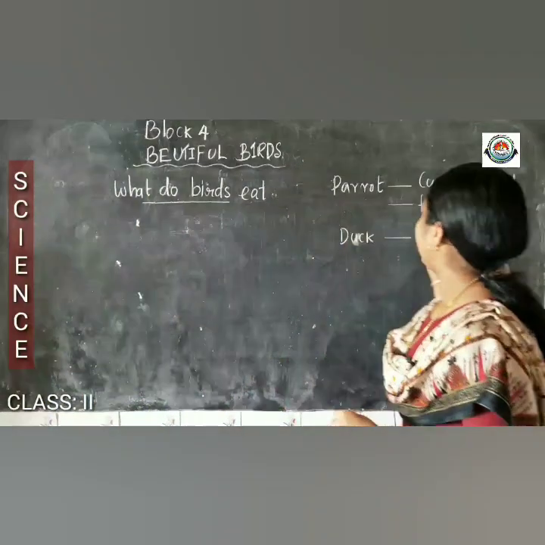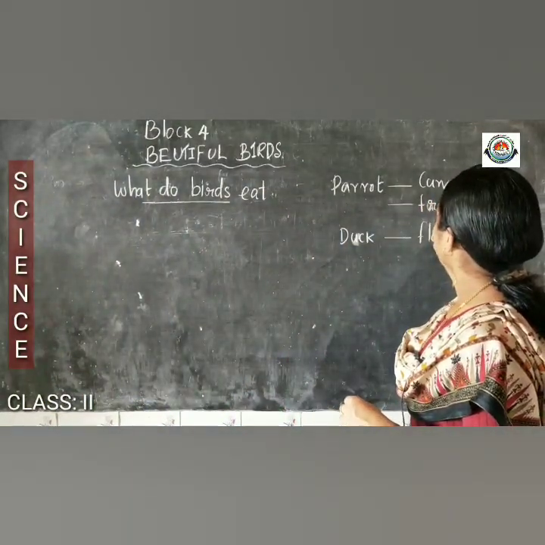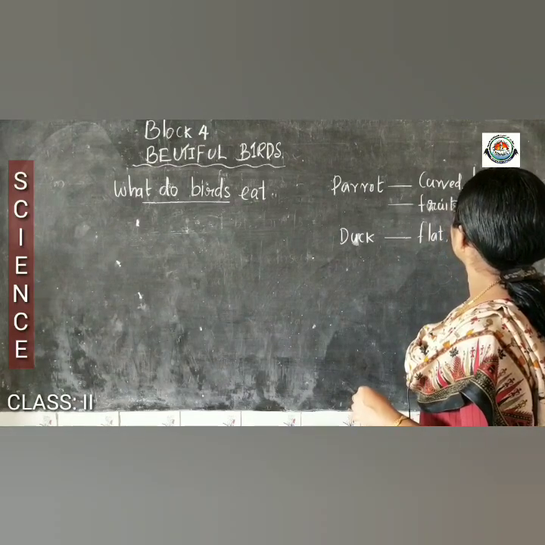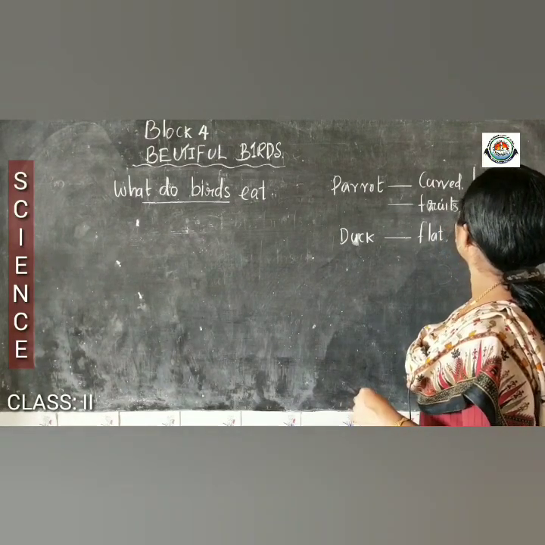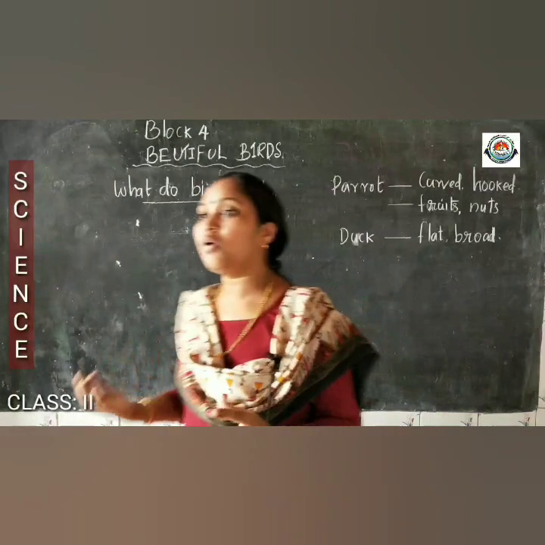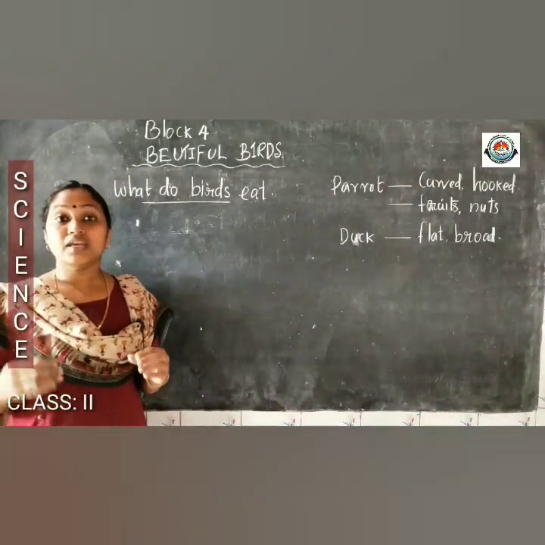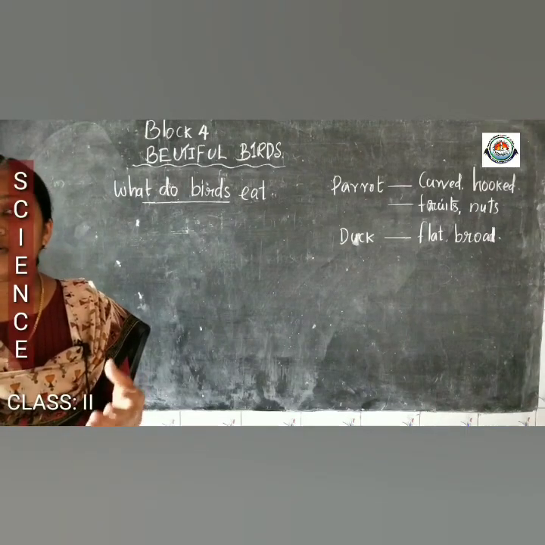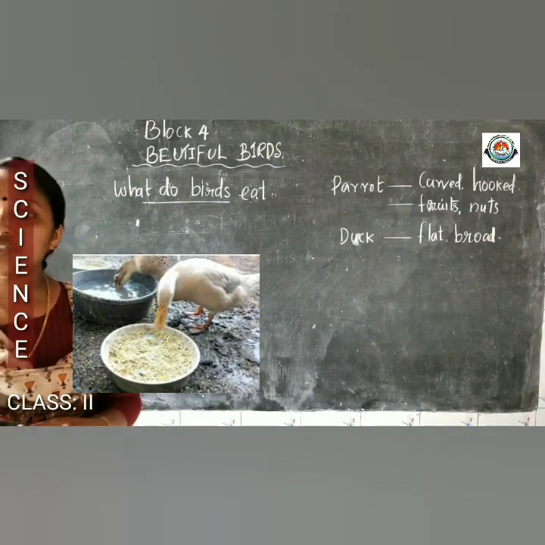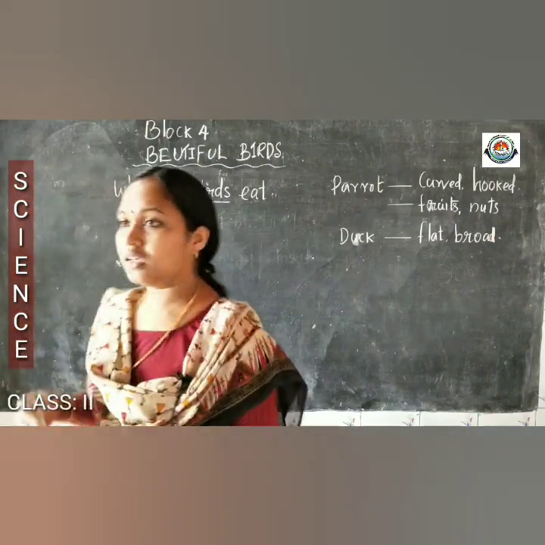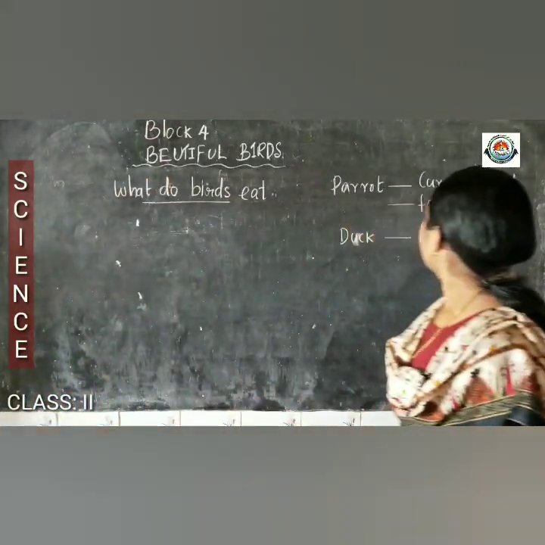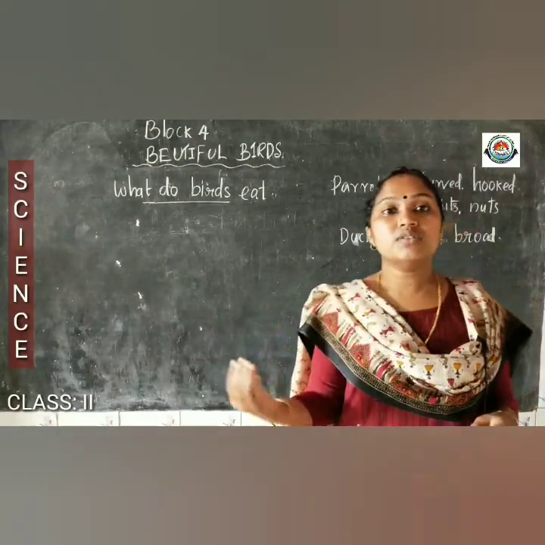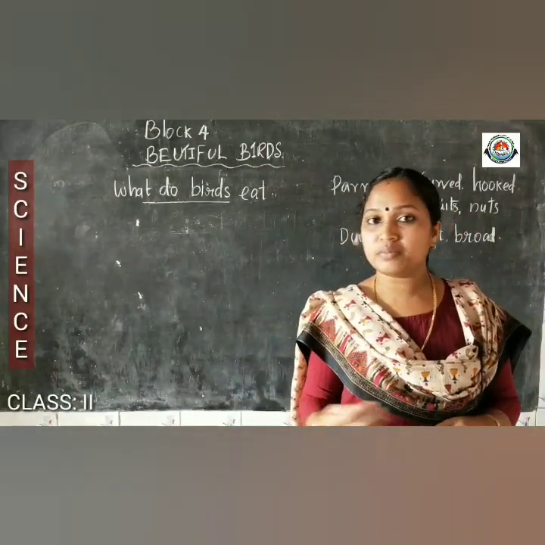Yes, they have a flat and broad beak. This beak helps them to take out small insects and fish from the water. Duck has a flat and broad beak which helps them to take out small insects and fish from the water.